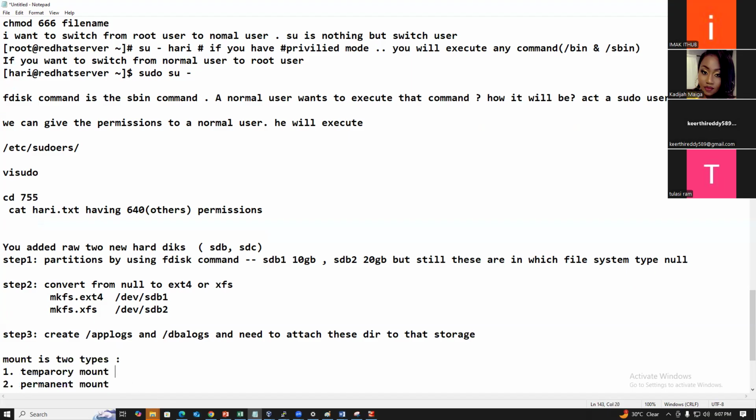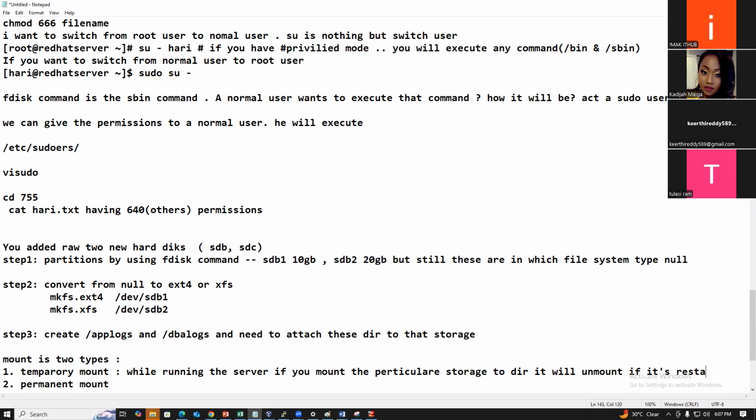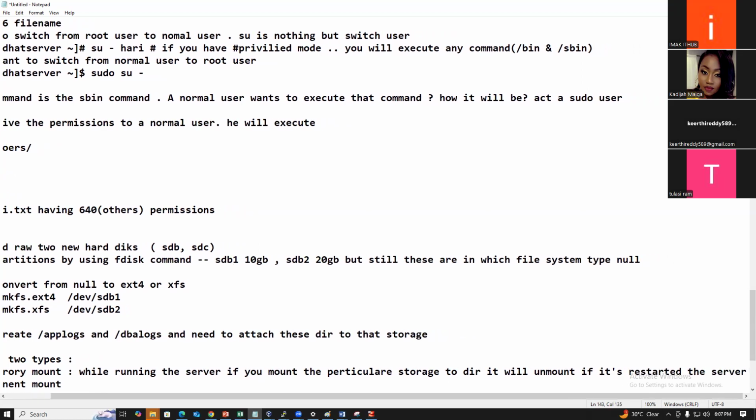A temporary mount is while running the server: if you mount a particular storage to a directory, it will be erased or unmounted if the server is restarted. Guys, understood?